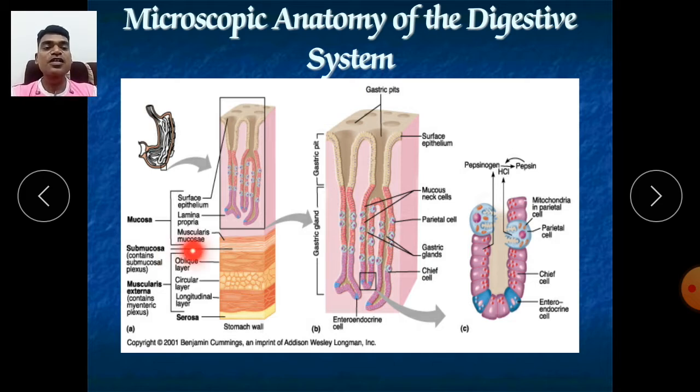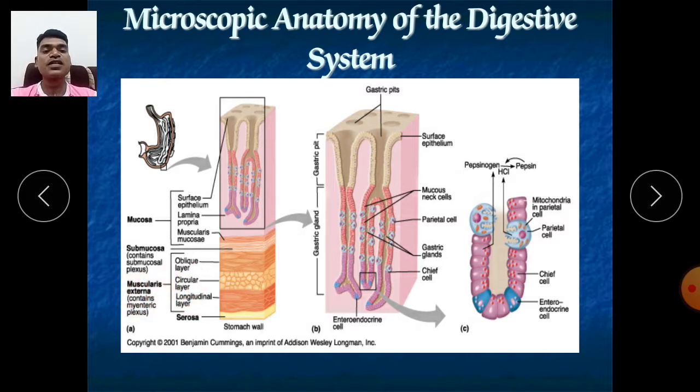After this, it contains the submucosal plexus, as we already discussed, which contains lymphatic cells and blood vessels also. And the next part is called muscularis.